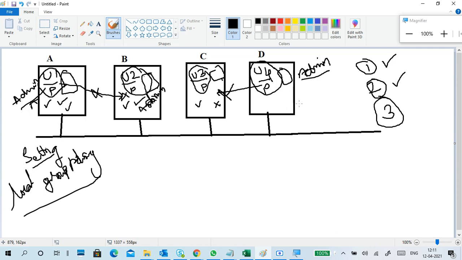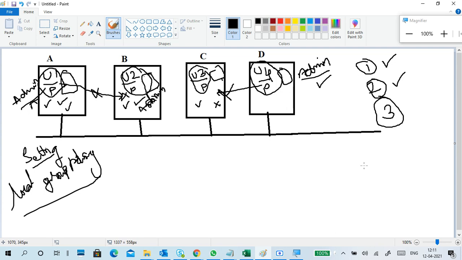I am the admin. I have my rules. Whatever I do in my PC, I will do it, not by the rules of others. So that is the workgroup. What is a workgroup? A workgroup is a decentralized administration with no centralized control. Each individual PC is administered by that PC's admin account only. No centralized administrator is there. So this is a workgroup.